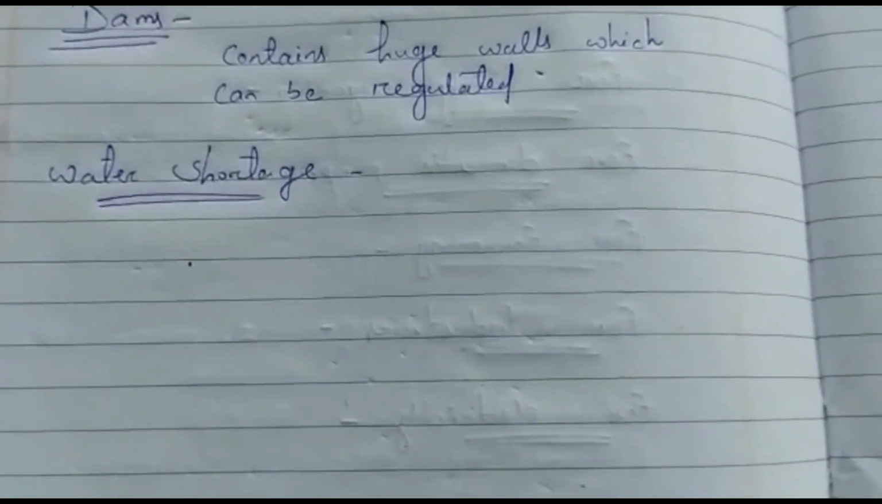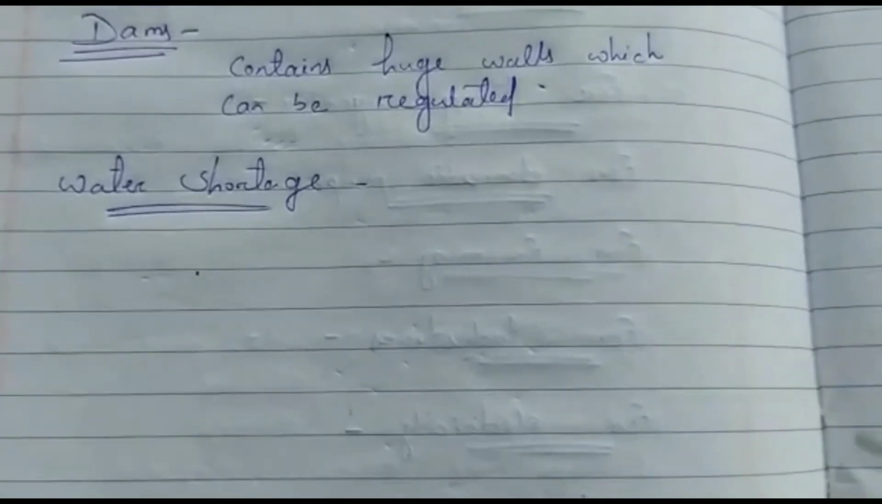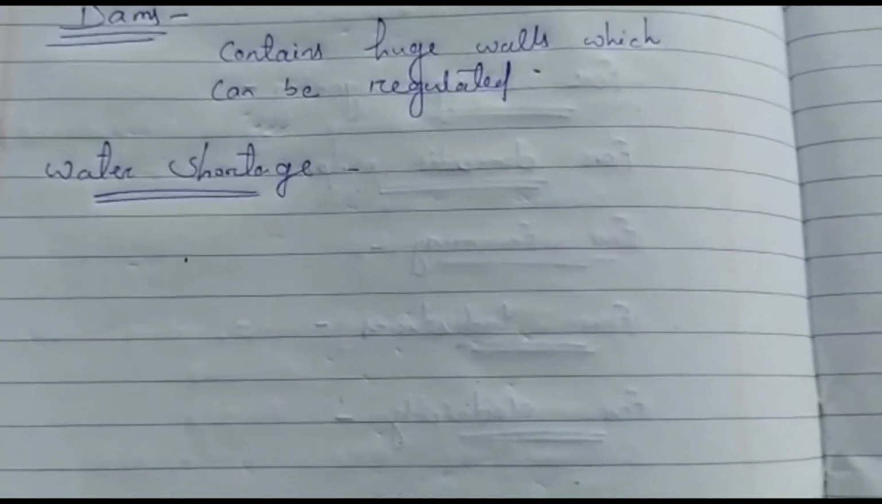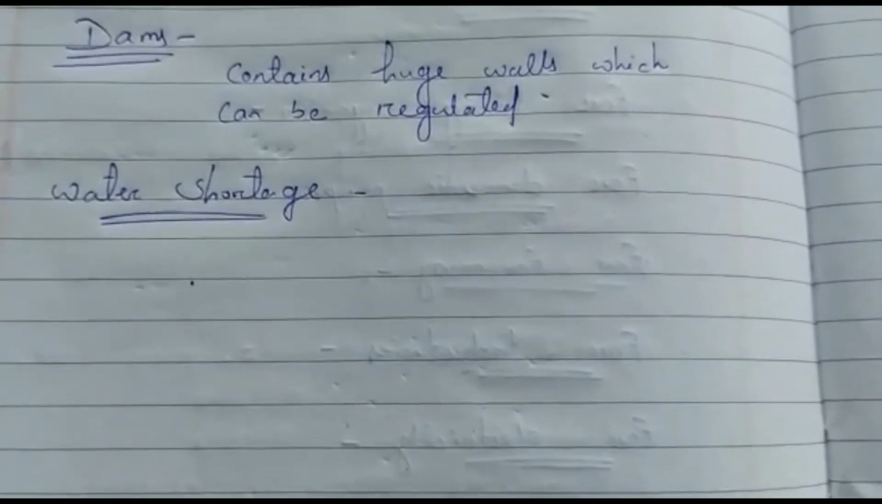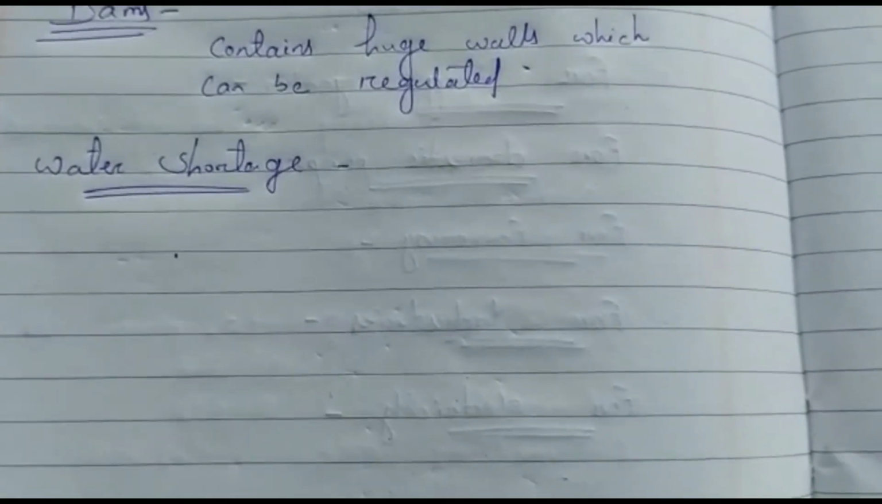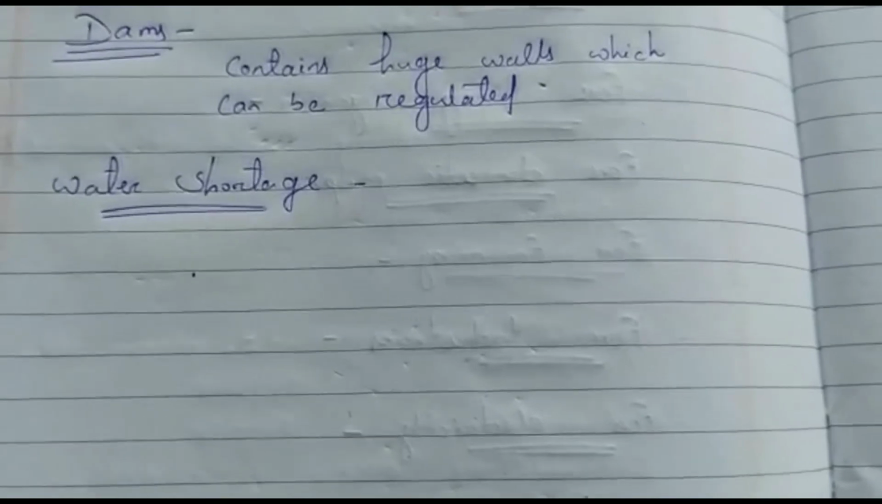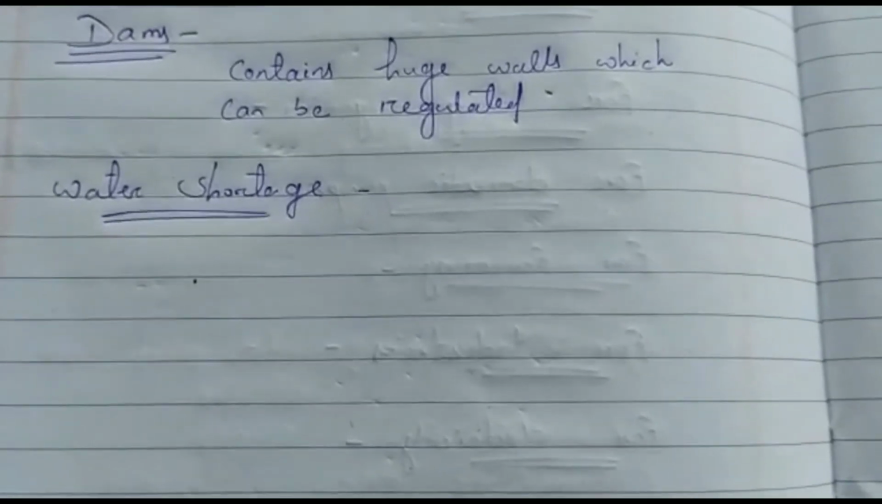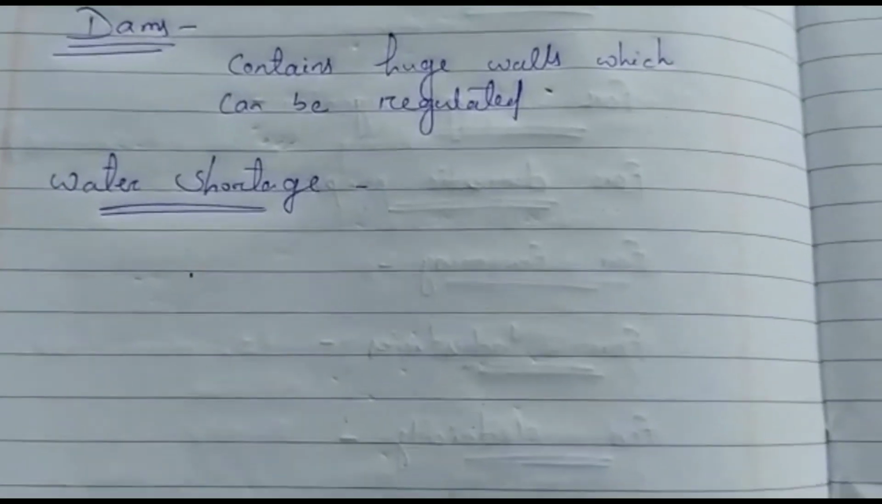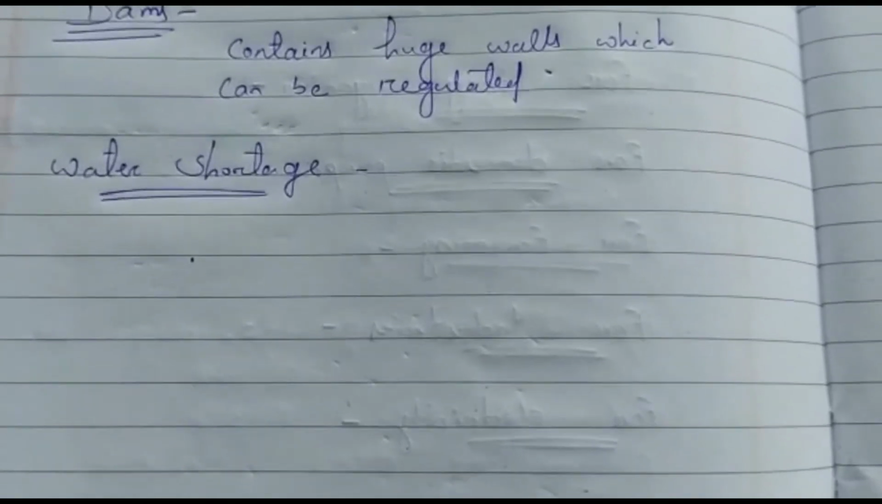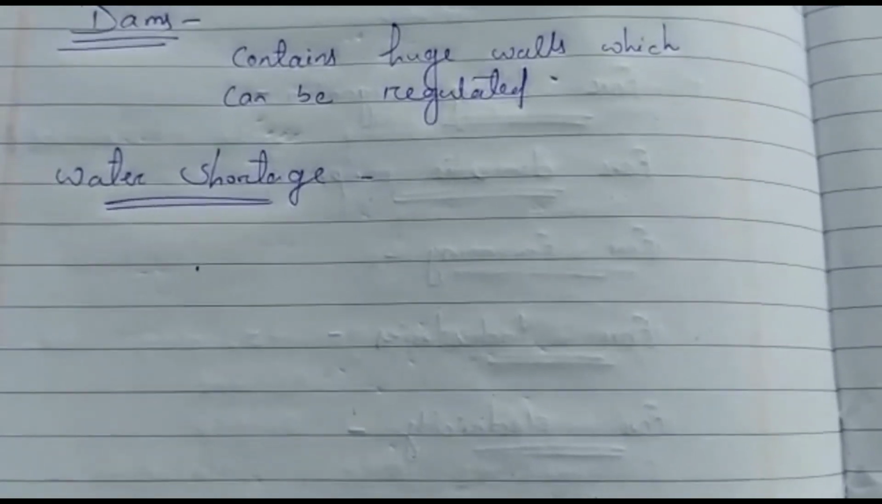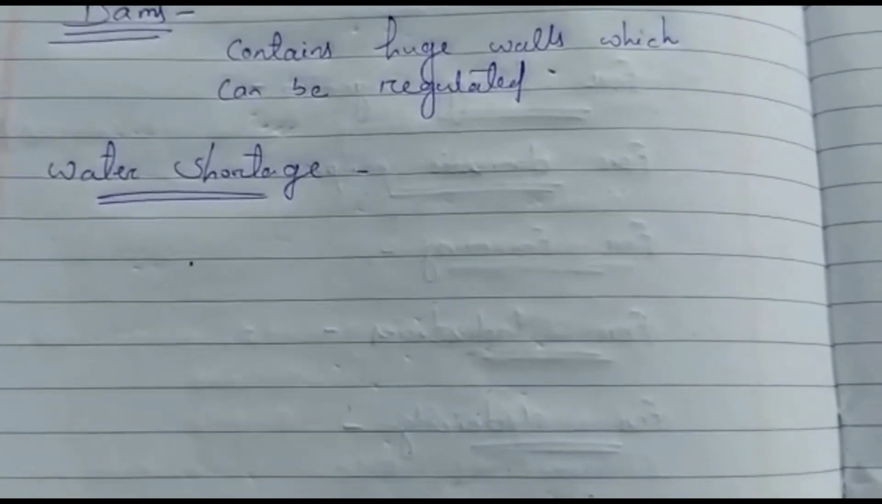Some of the reasons for increasing water shortage are increasing population, construction, industries, agriculture, and deforestation. Due to these reasons, the availability of water is becoming a problem for us, and water shortage is taking place.